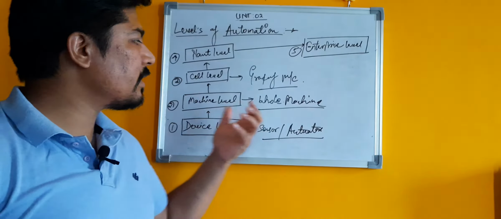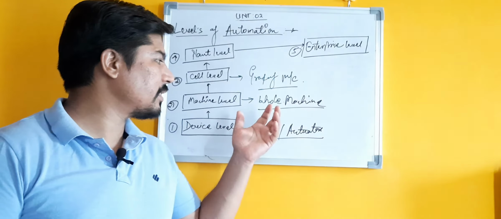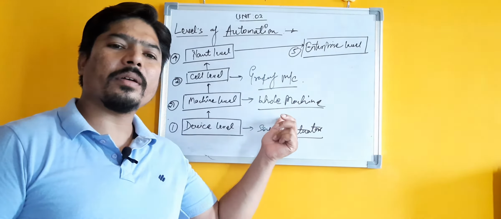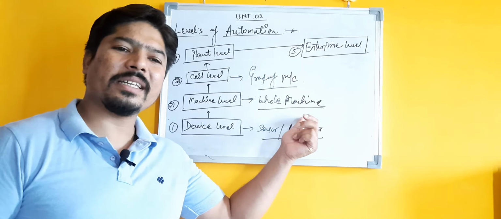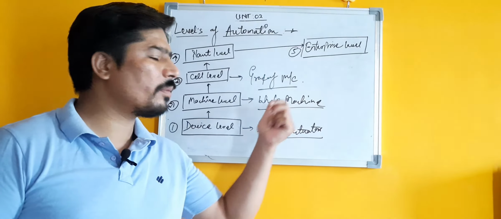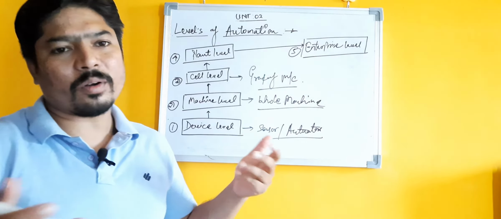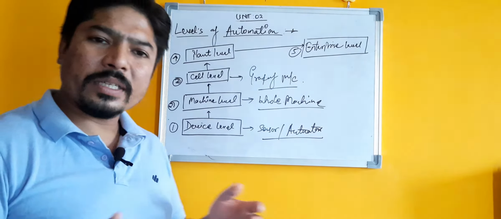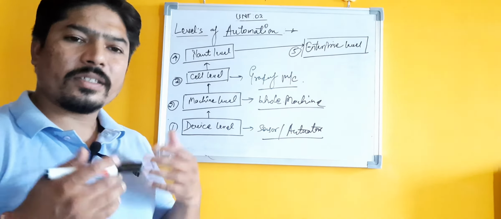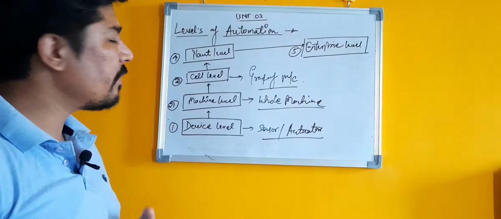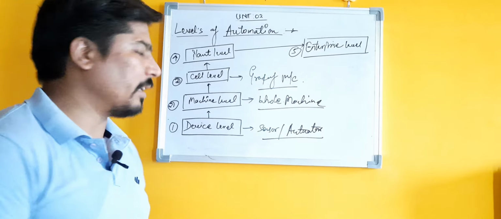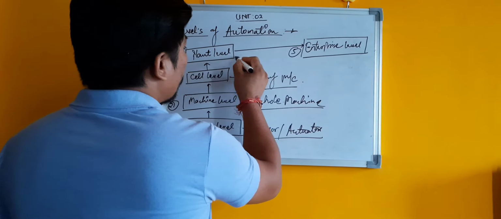So when we implement automation at machine level, n number of machines will make a cluster or a cell, which will automatically be a kind of automation. So in a cell level, or system level, we can implement automation. Next one is your plant level.